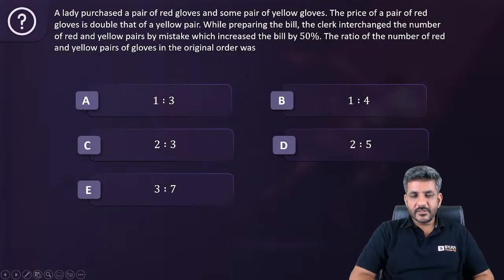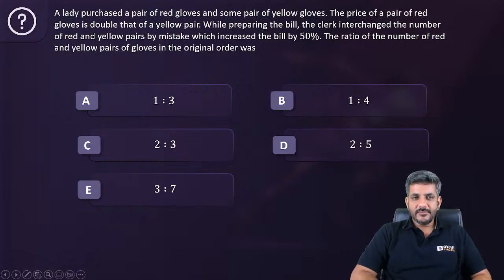A question with a mixture of ratios and profit, loss and discount. Again, I shall wait for someone to answer.